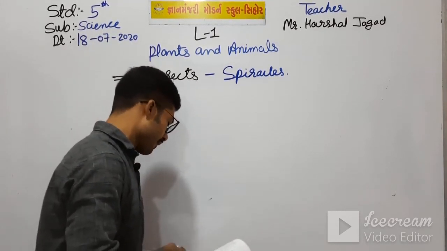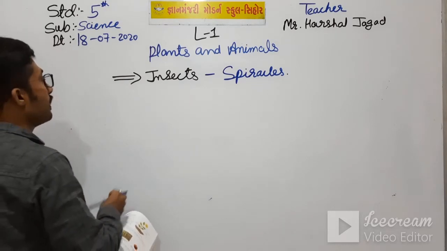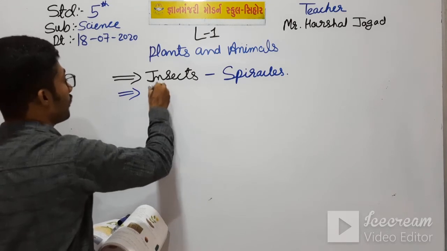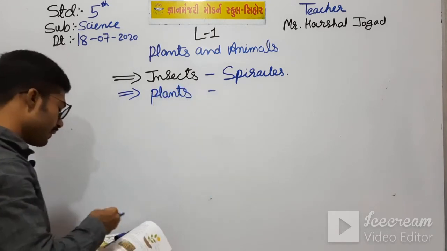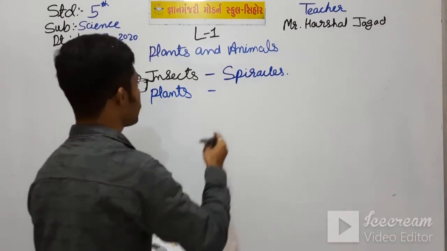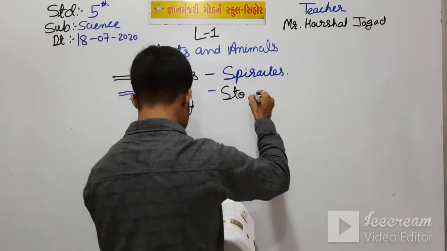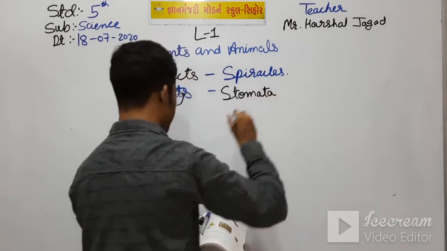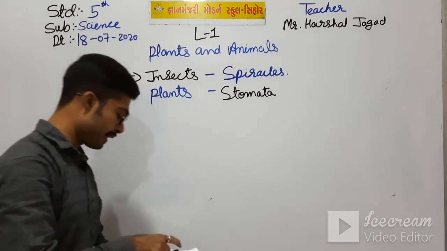So first of all, from where does the plant breathe? Plants breathe through stomata. Okay students, plants breathe through stomata.